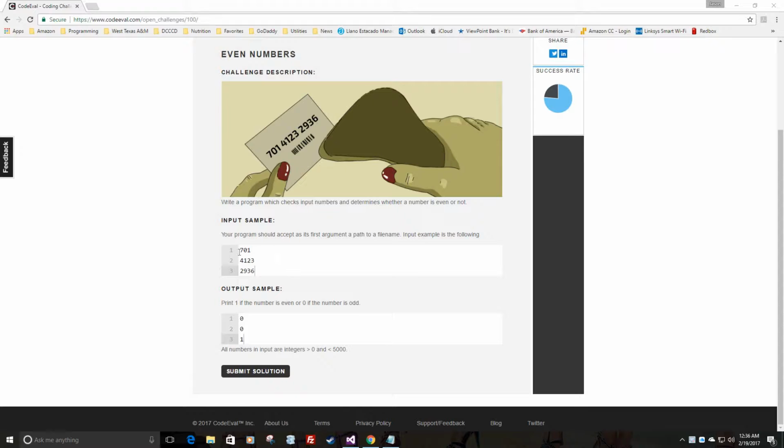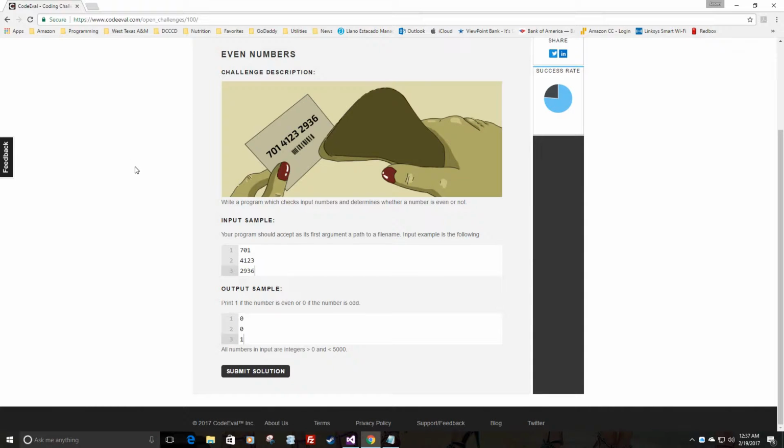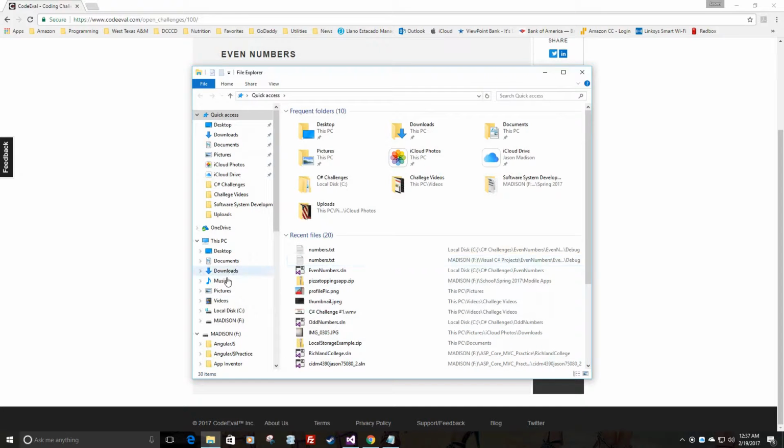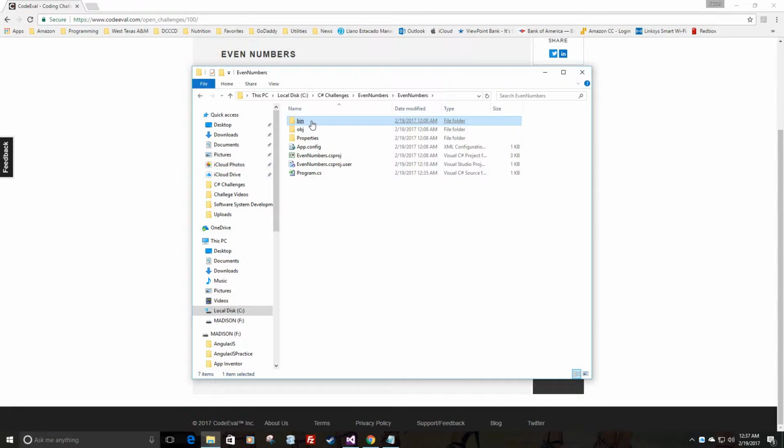These numbers are going to come from a file that's provided by codeeval.com, but for testing the program I'm going to need to create my own file, which I have done in Notepad, and I've put in some test data. I've also saved it within the debug folder inside my solution, and also then inside my program folder. And I could show you where that is. So inside the program folder, inside bin, and inside debug, I've already created a test file.